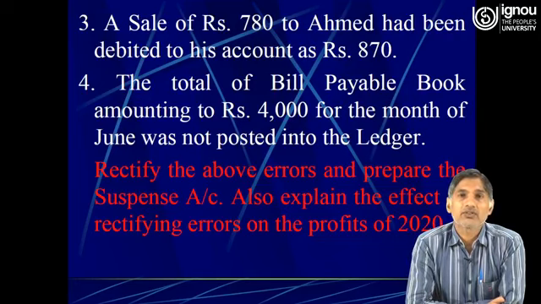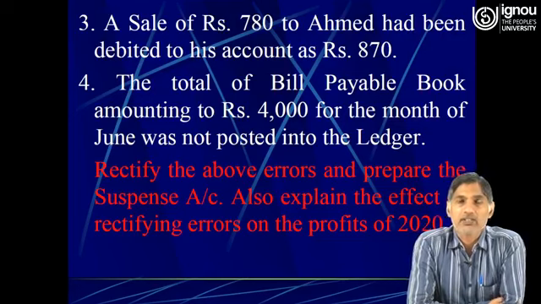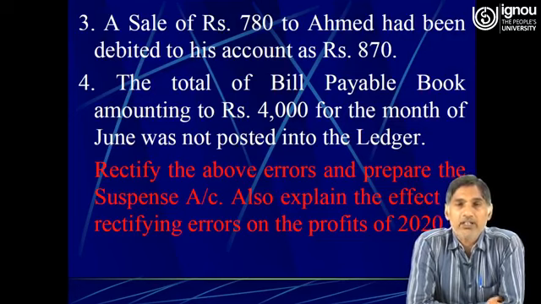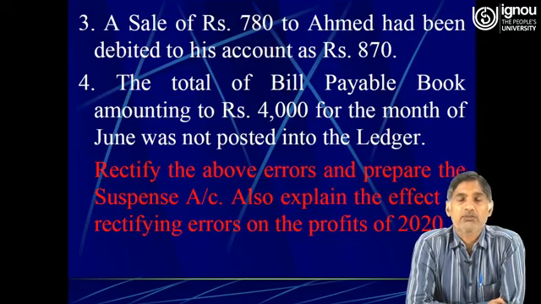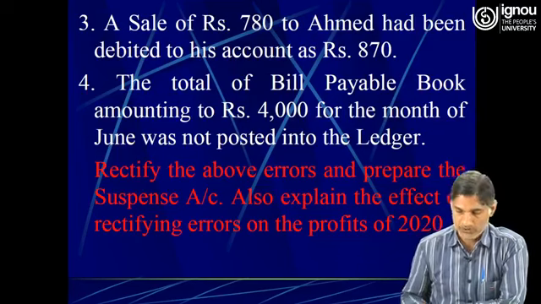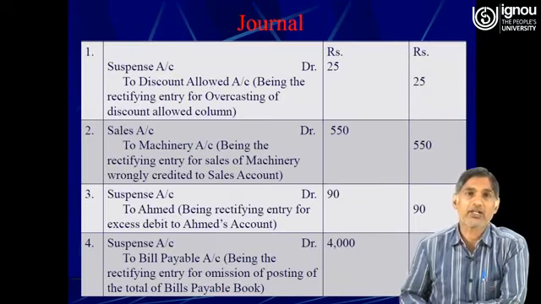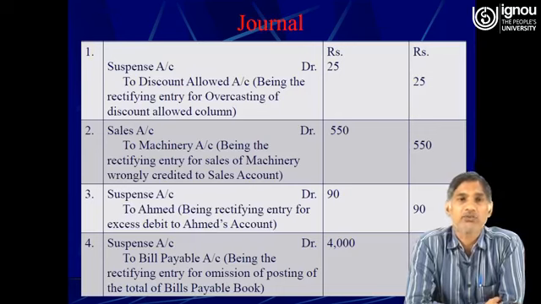His account was debited as rupees 870. So his account was debited in excess by rupees 90. Therefore now his account needs to be credited, and the suspense account will be debited. Suspense account debit to Ahmad, 90 rupees.